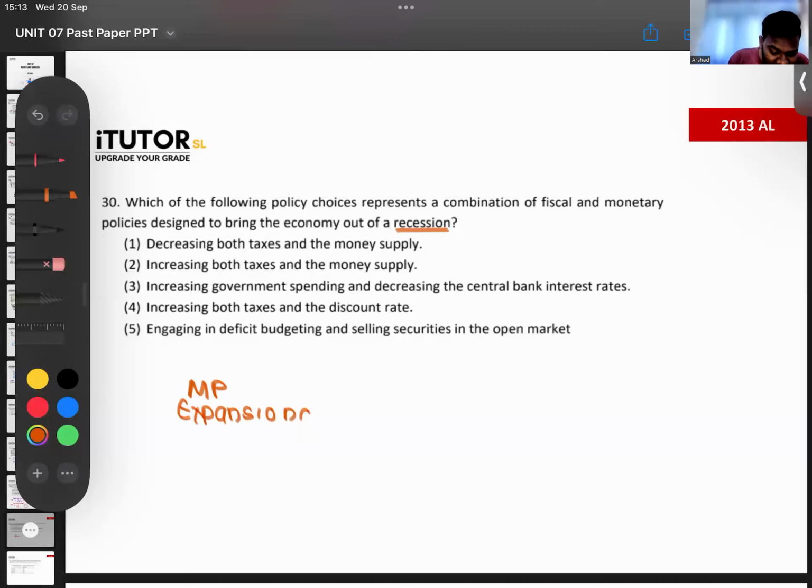In terms of the fiscal policy, what should we do? Should we have an expansionary or a contractionary one? Now the economy is in recession, you want to bring it back up. What should you do? Again, an expansionary case. So we don't care about prices going up now. When the economy is in a recession, we want to expand the economy. So both monetary policy and fiscal policy have to be expansionary to bring the economy out of a recession.